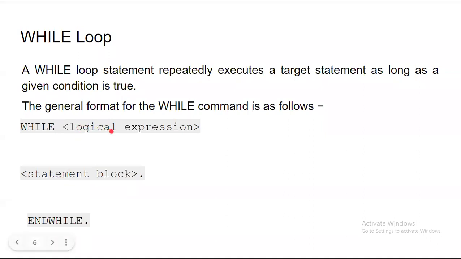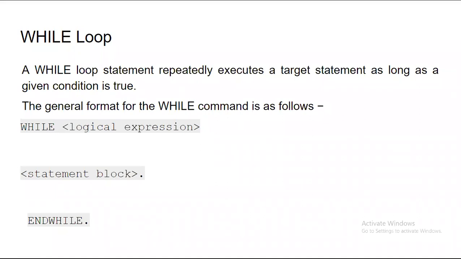So the general format of the while command or while loop is like this. WHILE, please understand, all the loops we are going to write in caps only, like WHILE, then logical expression. Logical expression means your test condition, then your statement block, and then we identify the end of this while with the help of the ENDWHILE statement. And this is ABAP. So while started here and it is ended here with this ENDWHILE with the help of the period operator, or dot operator you can say. So this is the syntax for the while loop.